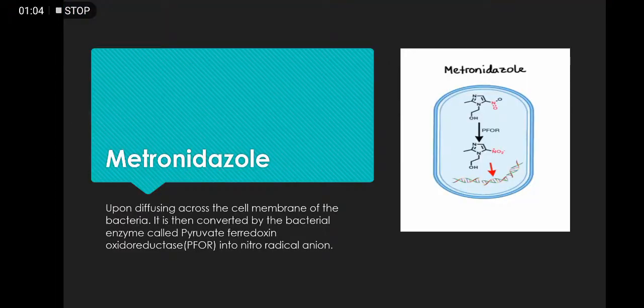First, metronidazole. It is a prodrug that requires reductive activation of its nitro group. Upon diffusing across the cell membrane of the bacteria, it is then converted by the bacterial enzyme called pyruvate ferredoxin oxidoreductase, or PFOR, into nitroradical anion. Nitroradical anion is a toxic agent that causes strand breaks and mutations in DNA and eventually leads to bacterial cell death.